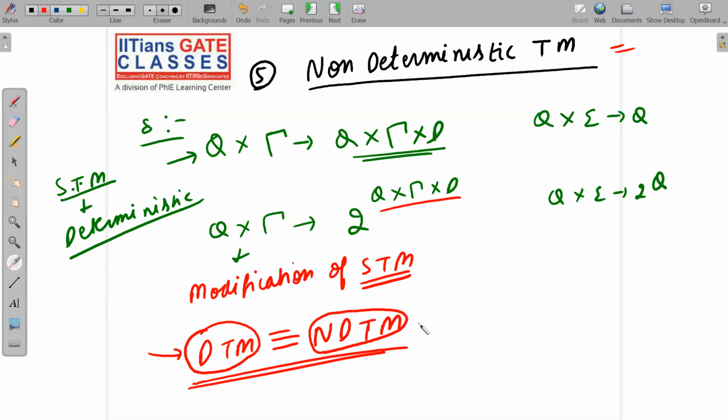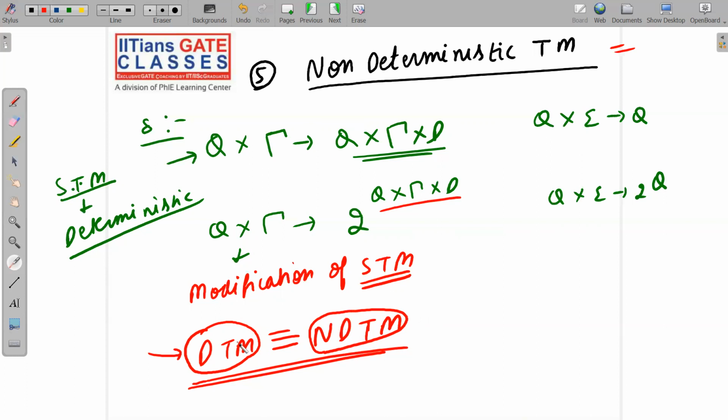I'm just giving you a hint, or an idea. The basic idea here is both have same power, but time taken to solve the problem is different. If non-deterministic Turing machine is taking polynomial time, then deterministic Turing machine can take up to exponential time.